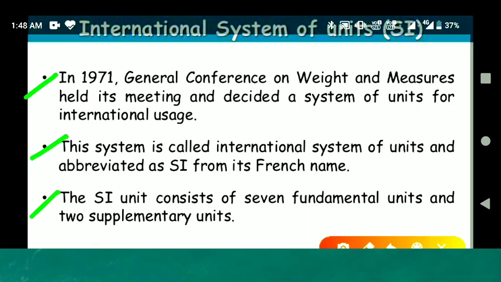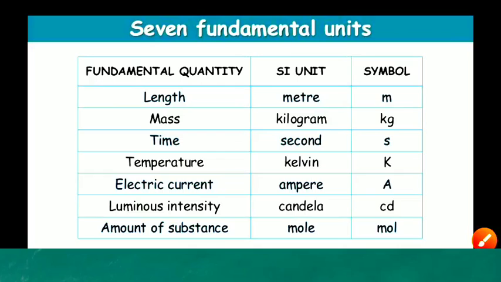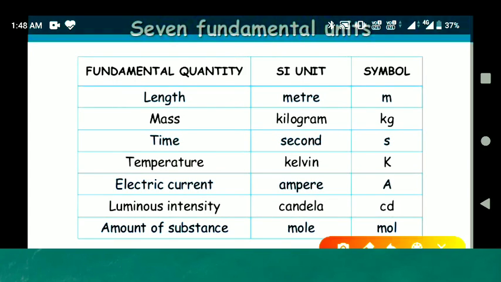The SI unit consists of 7 fundamental units, which we'll see in the next slide. The 7 fundamental quantities are length, mass, time, temperature, electric current, luminous intensity, and amount of substance.